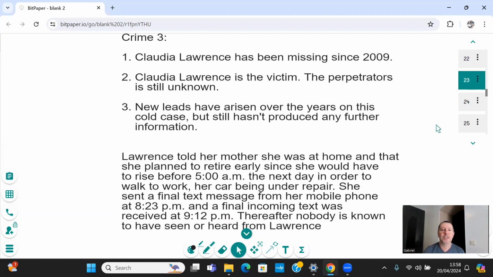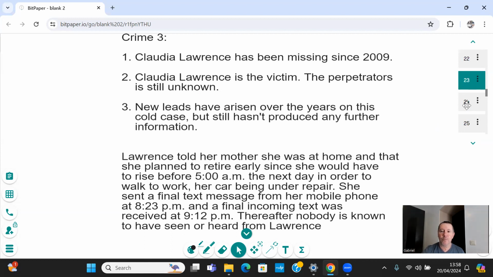I put here just some additional information about what happened the evening she disappeared. Lawrence told her mother that she was at home and that she planned to retire early since she would have to rise before 5 a.m. the next day in order to walk to work. Her car being under repair, she sent a final text message from her mobile phone at 8:23 p.m. and the final incoming text was received at 9:12 p.m. Thereafter, nobody is known to have seen or heard from Claudia Lawrence. So unfortunately, nothing has arisen since then.